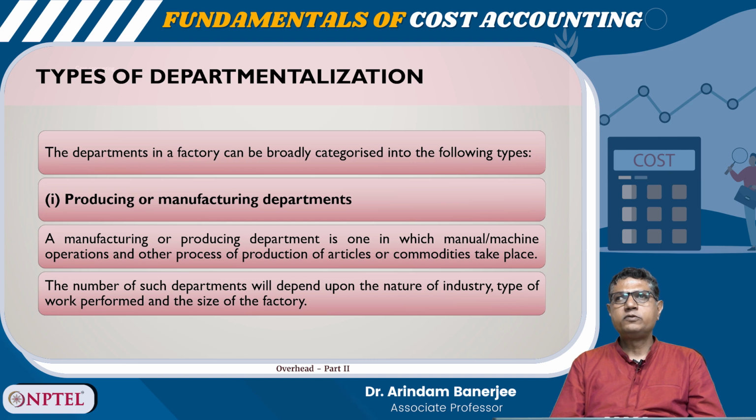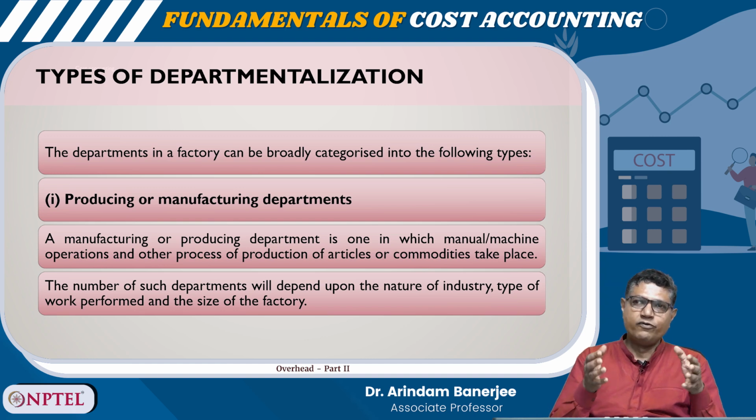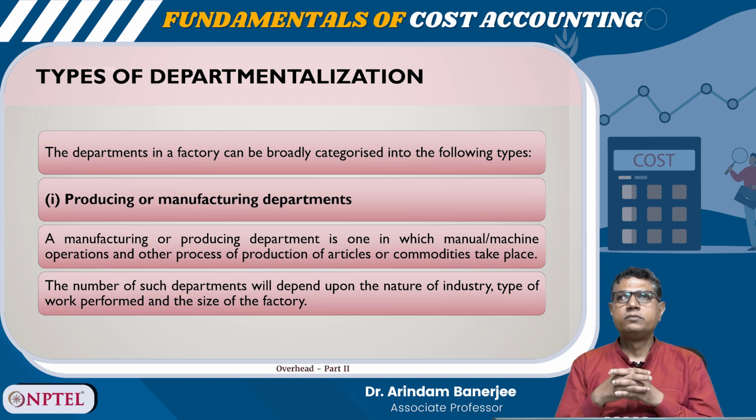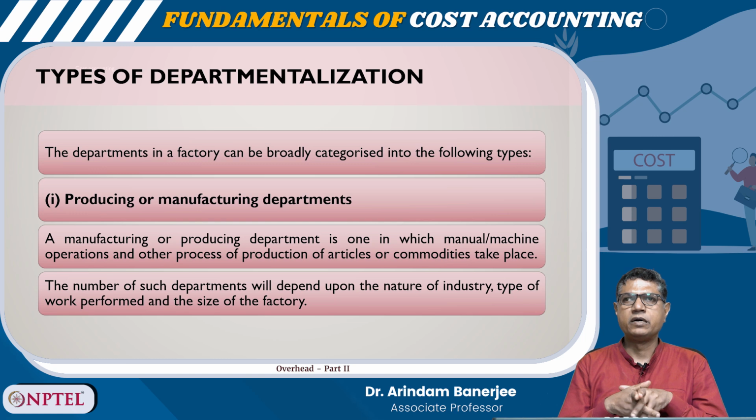Now, what are the types of departmentalization, right? The departments in a factory can be broadly categorized into following types. So, when you are allocating and apportioning and reapportioning, you need to departmentalize. You need to find out which departments are the cost centers where you can allocate the overheads, right? So, what are the types? First type is, of course, producing or manufacturing departments.